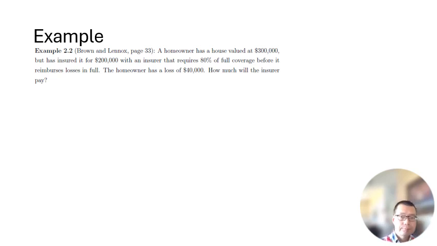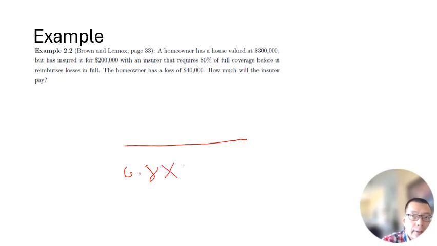So the house has a value of $300,000. 300,000 times 80% is required, which is 240K. And what did the policyholder insure? He selected 200K. So this 200K over 240K is the ratio that should be applied to the loss.